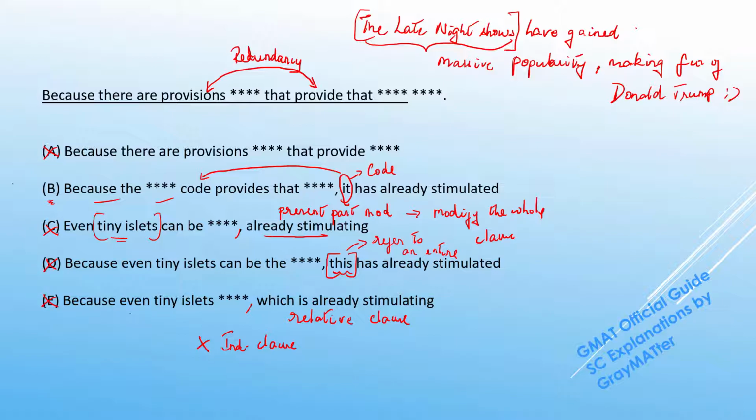So E is a run-on sentence. This leaves us with the right answer choice, B for Bravo.